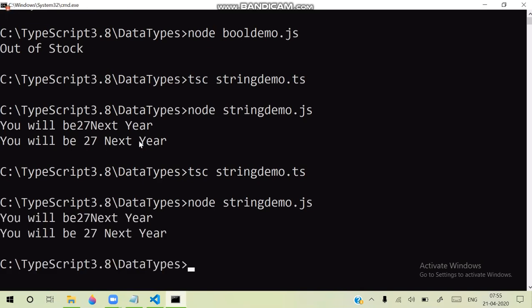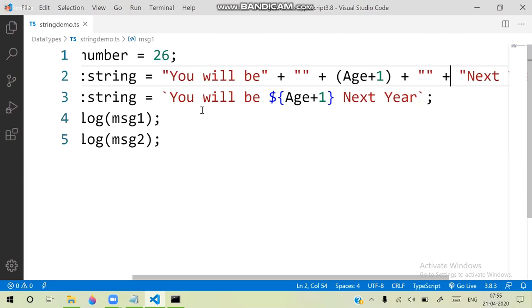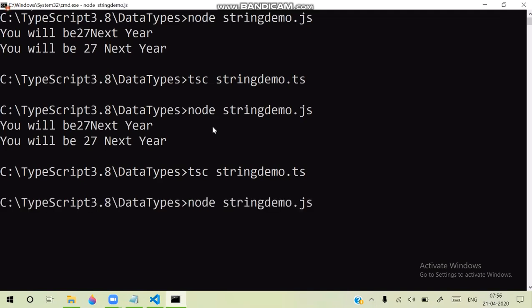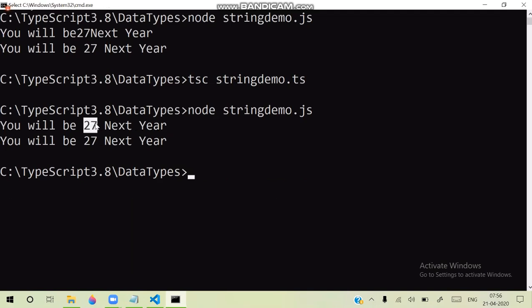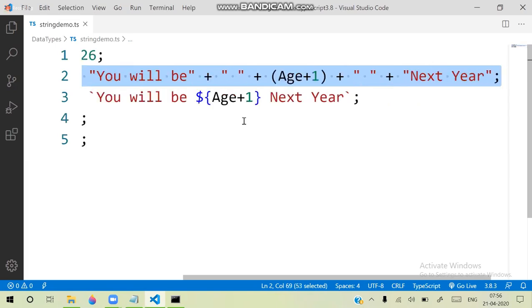And you can see it looks like this, because you have modified it, but that space is not recognized. Okay, I will compile and run this again. Double quotes means you have to put a space there. I added a space, compile and run this. You can see now it looks normal. That means I need to define an empty space like this. So this is very risky when representing a string with a lot of expressions.